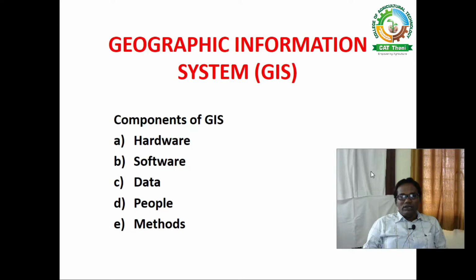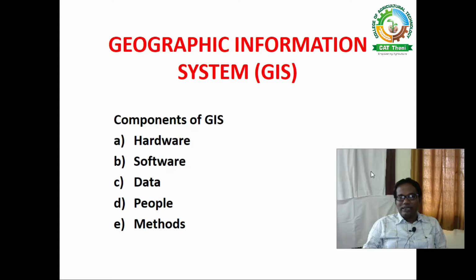Okay. Let us see the components of GIS one by one. The main components of the GIS are, first, hardware. Hardware is the computer that operates GIS either in standalone or network configuration. So the first component is the hardware. Hardware is nothing but we have to have the computer so that we can work in the GIS.